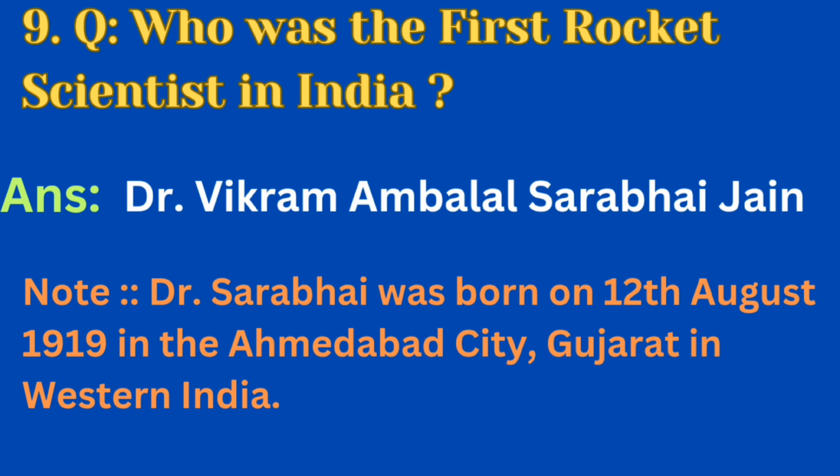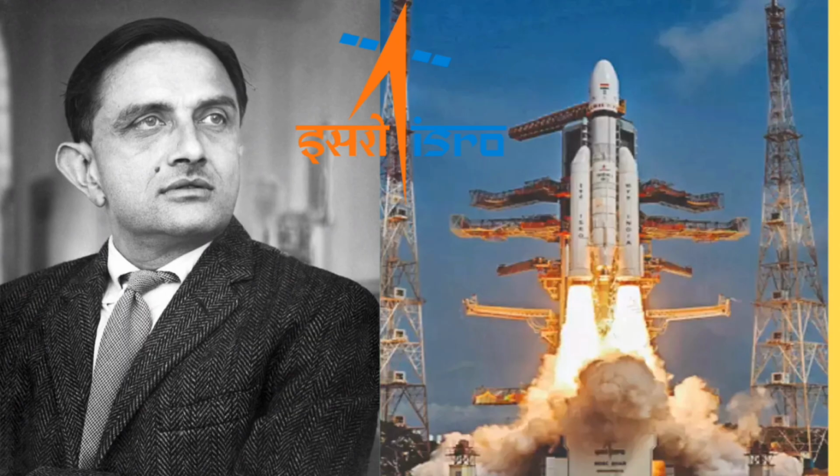Now the question number 9. Who was the first rocket scientist in India? Answer is Dr. Vikram Ambalal Sarabhai Jain. Note that Dr. Sarabhai was born on 12th August 1919 in Ahmedabad city, Gujarat, in western India. Students, this is the picture of Vikram Sarabhai, the father of Indian Space Research Program.